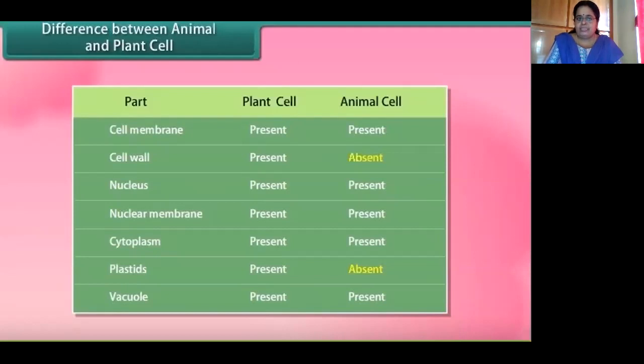I told you about the cell membrane, which is the outermost covering. I told you about the cell wall that is found only in the case of a plant cell. I told you about the nucleus, which is the brain of the cell. I told you about the nuclear membrane, which is highly porous and helps the nucleus to carry on with its functions. I told you about cytoplasm, in which all the organelles are embedded.